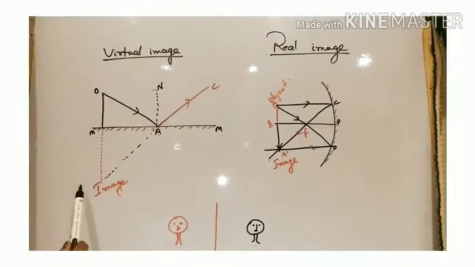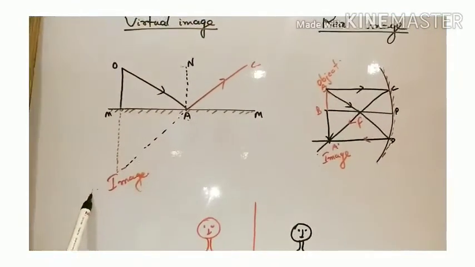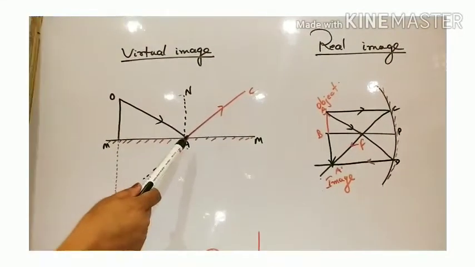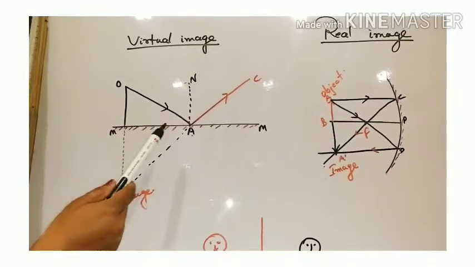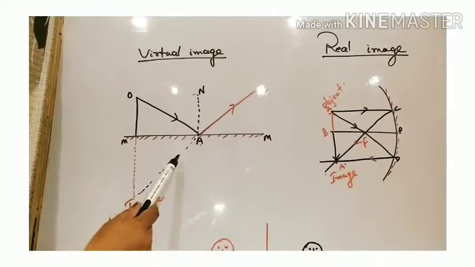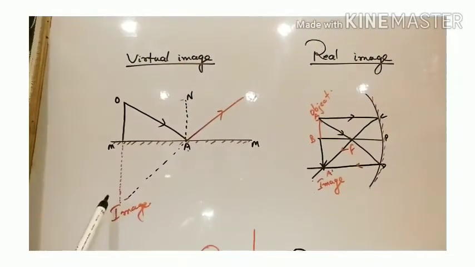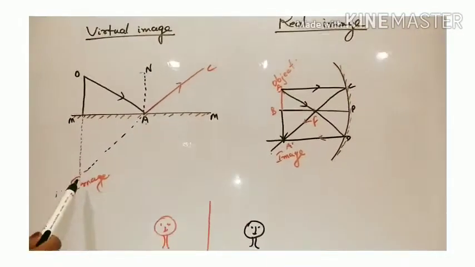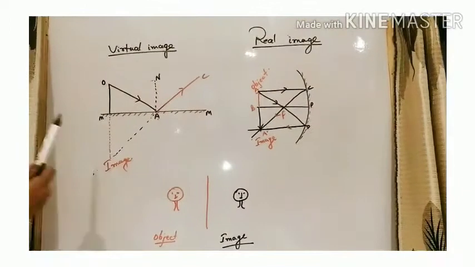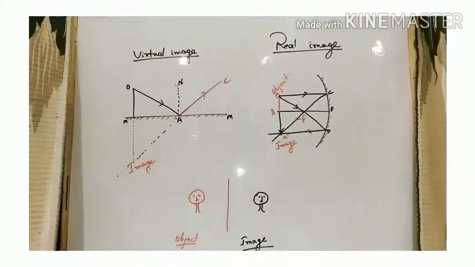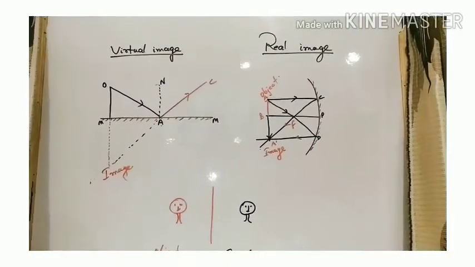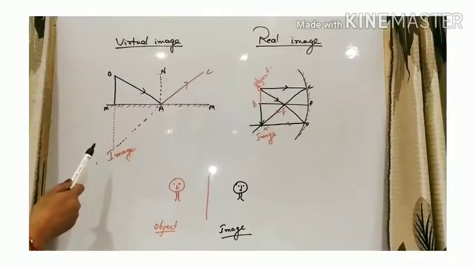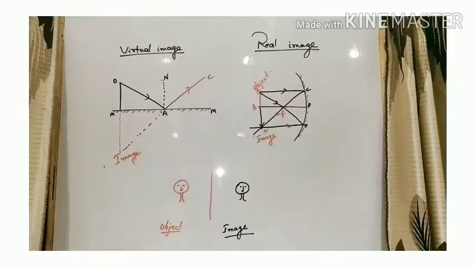And in the case of this plane mirror, suppose this is the object. After striking the reflecting surface, the rays are reflected back to the same medium, but we extend them to the other side and there they coincide. That means we visualize that they are coinciding at this point. So this type of image is called a virtual image. The reflected rays do not actually coincide at a point. That type of image is called a virtual image.